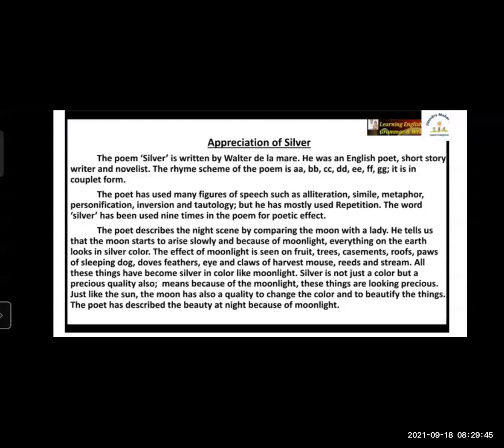Then the mouse's eyes and claws also turned silvery. The poet is also explaining that the fish in the small river, the water of that river and also the stream, each and everything looks like silver. So here the poet tells us that all these things have become silver in color like the moonlight.